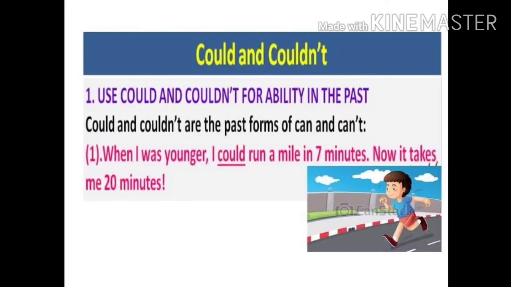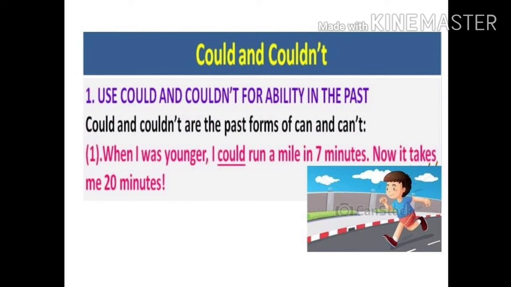Now let's learn the usage of could and couldn't. Couldn't means could not. Children, the first usage is that we can use could and could not as the past form of can and cannot. This we saw in the beginning itself, right? Do you remember? Could is the past form of can. Couldn't is the past form of can't. So look at this sentence. In this sentence, we are using could to speak about an action in the past, right?